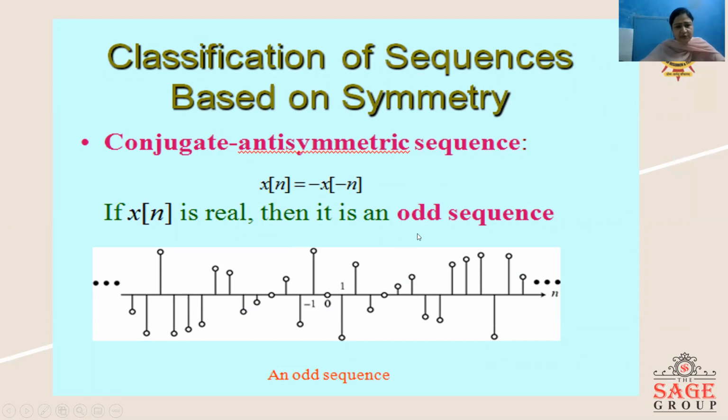Now, a conjugate antisymmetric sequence is represented by x[n] is equal to minus x[minus n]. Here it is called an odd sequence. An odd sequence is antisymmetric with respect to y is equal to 0. Here we can see the amplitude of the sample at n is equal to 1 is of the same magnitude as at n is equal to minus 1, but it is of opposite sign. Similarly, at n is equal to 2 and n is equal to minus 2, again the sample values are antisymmetric.